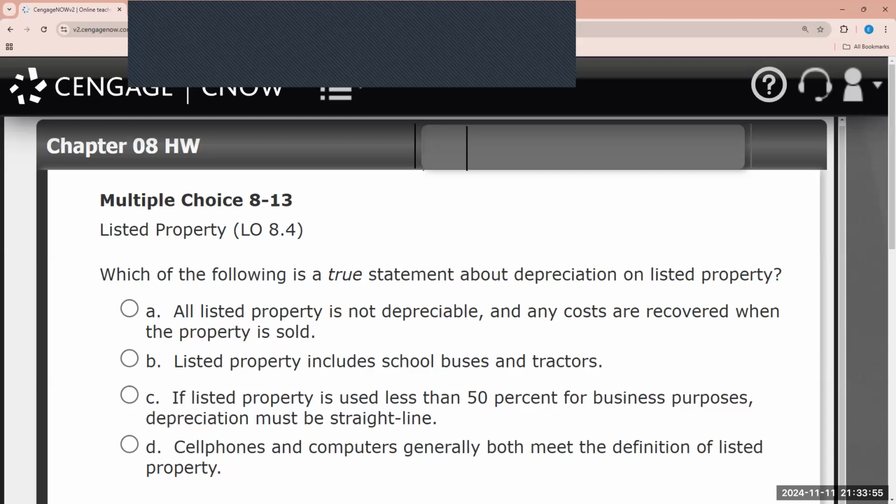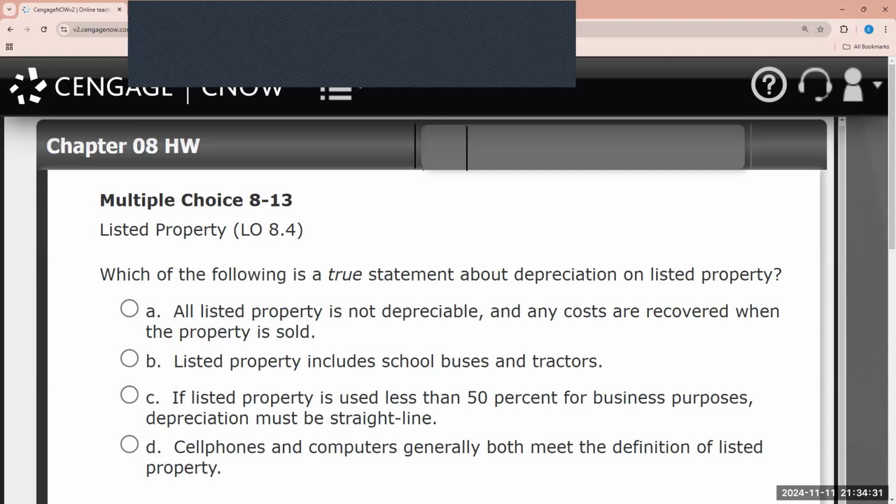Something to keep in mind is that other property used as a means of transportation, as mentioned previously, trucks, buses, boats, etc., excludes vehicles that are not likely to be used for personal uses. A school bus, probably won't use that for personal use. Tractor, probably won't use that for personal use. So B is incorrect. Listed property would not be considered for school buses and tractors because what are the odds that you're using these for personal use, right? Not really likely. C is the correct answer, and we'll look at D.